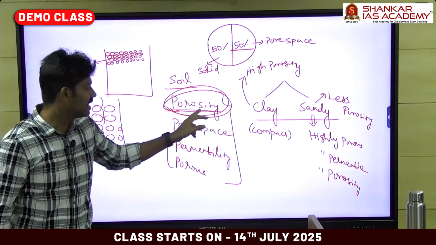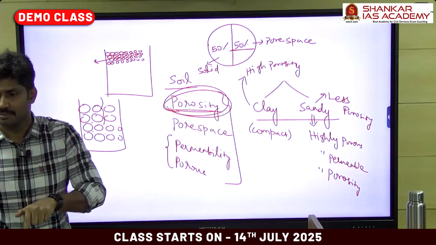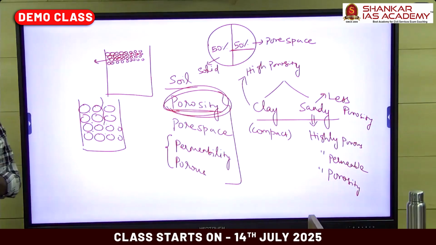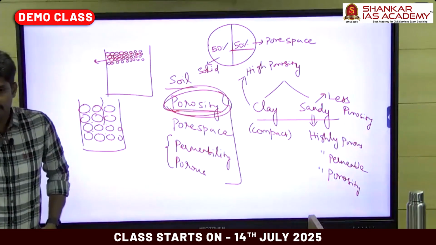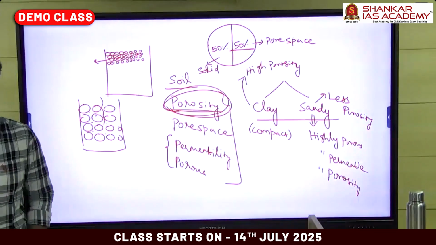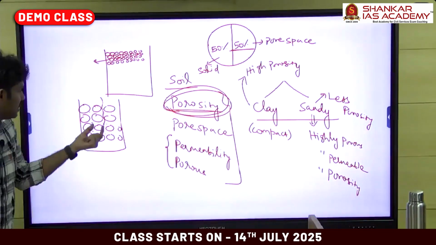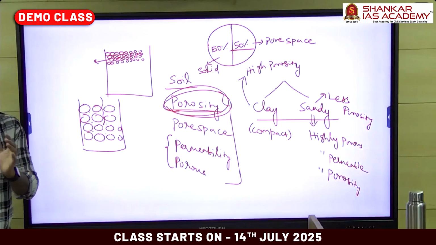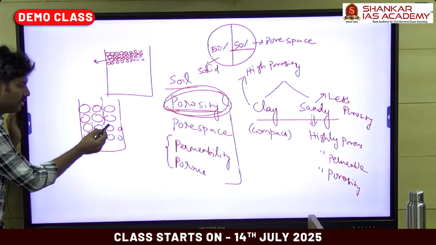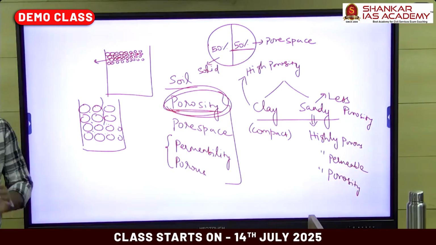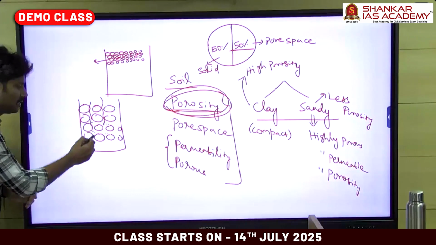Clay soil has high porosity but low permeability because the particles are tightly packed. That means between the soil particles, the pore spaces are very minute. The size of the pore space is very minimum. Whereas in sand, since they are bigger size particles, when you arrange the soil particles in this way, you can find large pore spaces. The size of the pore space is large, so the water can easily pass through the sandy soil.